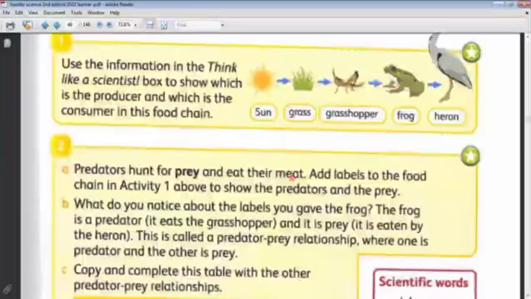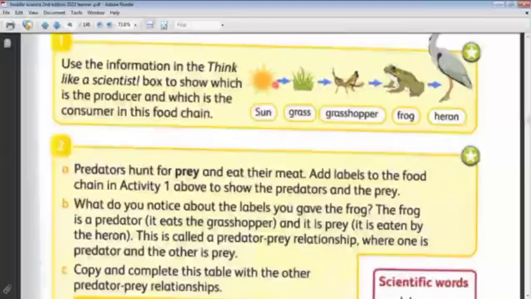and eat their meat. Add labels to the food chain in activity 1 above to show the predator and the prey. So we say this is a prey, this is a predator, then it is a prey to this predator. Okay, so here the frog is a predator, it eats the grasshopper, and it's also a prey, it's eaten by the heron. This is called a predator-prey relationship, where one is a predator and the other is a prey. When the same animal is sometimes a predator and at other times a prey, we call it a predator-prey relationship. Okay, Sabah?